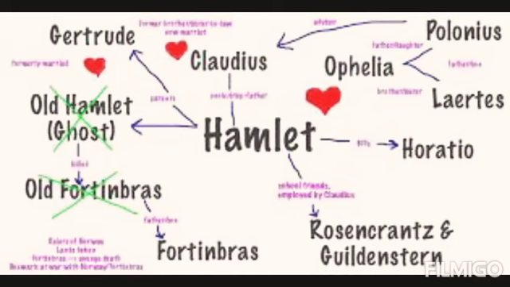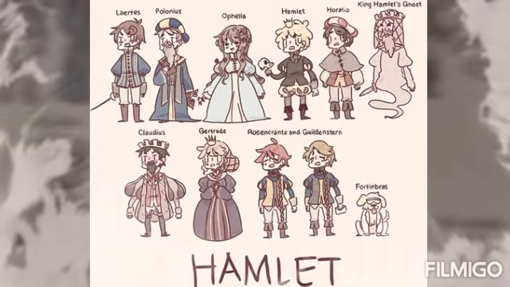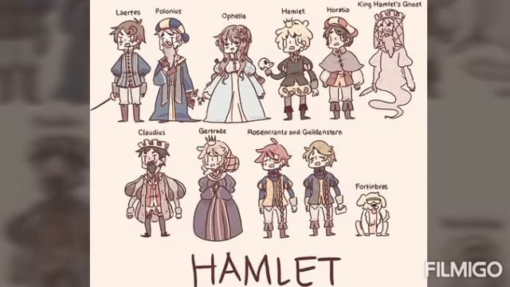Fortinbras, the Prince of Norway, a young leader motivated to conquer a foreign land because his land was conquered by Hamlet's father. And Yorick, the deceased royal jester, who reminds Hamlet of his childhood, and who is found by a pair of gravediggers. So these are the major characters of the play. Let's come to the summary.